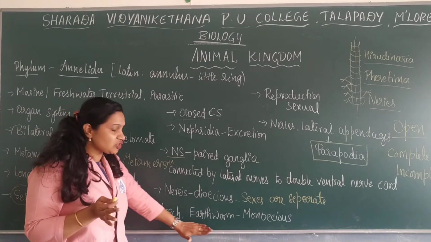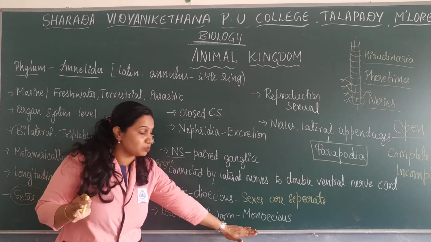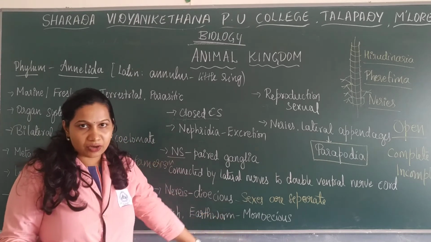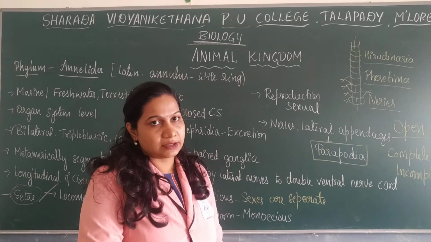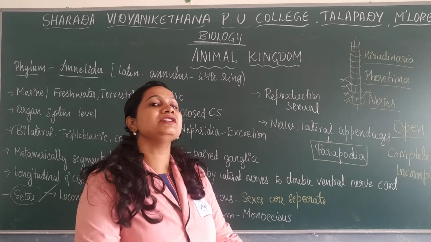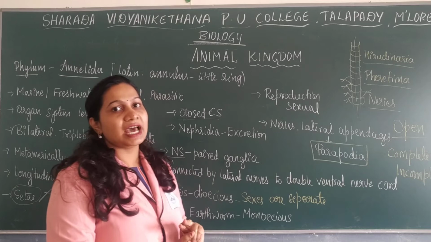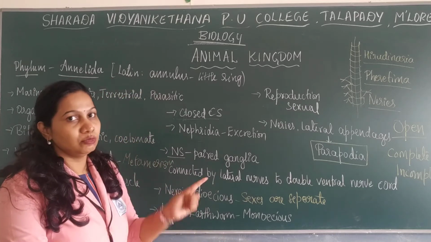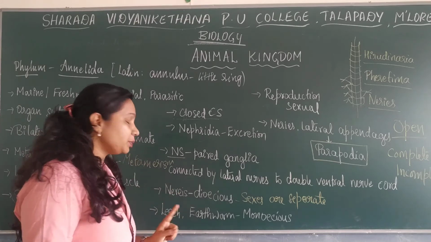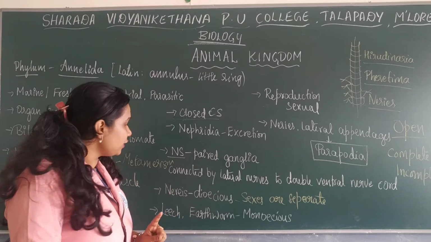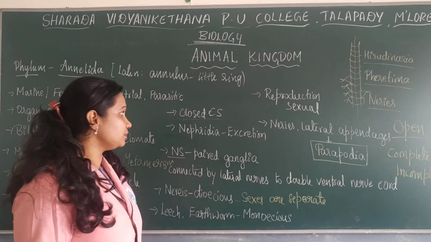In the case of leech and earthworm, they are monoecious. Monoecious means the sexes are not separate. It is also termed hermaphrodite. Both the reproductive structures are found in one organism, and then it is known to be monoecious. Earthworm as well as leech are both monoecious organisms.